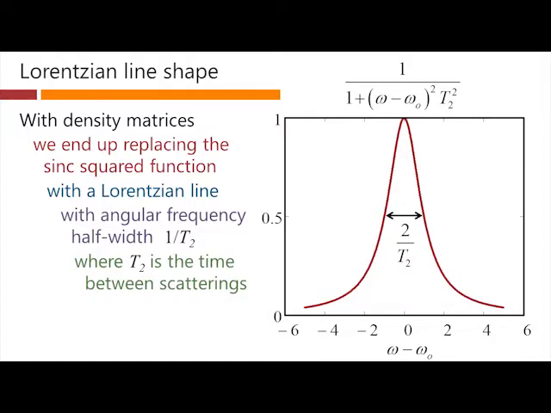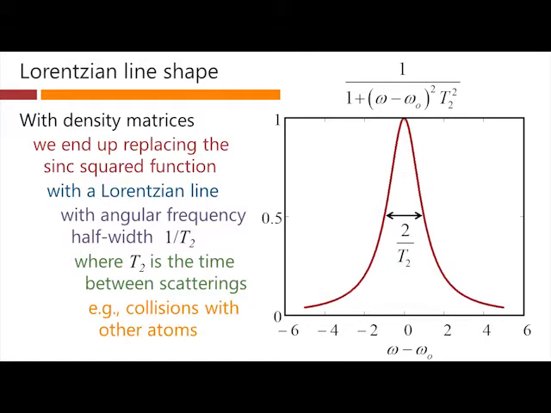There's a physical meaning to the T2 parameter once we do the density matrix theory, and that is that it's essentially the time between the scattering that the system encounters, which could be, for example, collisions with other atoms. That's something we've not put into our theory so far, and so we therefore don't get rid of our singularity. But with the density matrix formalism, we can put in that effect, and our singularity disappears, and we get this kind of Lorentzian function instead.